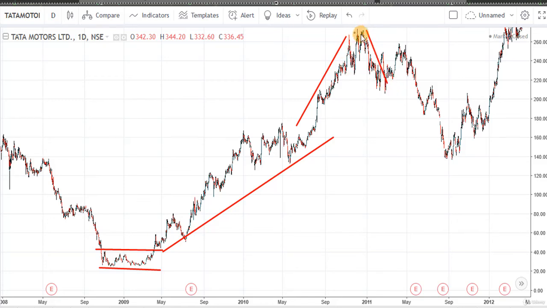Now the stock reaches the next stage, that is the consolidation phase. And when we get a breakout on the downside from this consolidation phase, then this is a distribution phase and it is the starting of the downtrend, that is stage 4. This is the downtrend stage. Again, this is the consolidation phase and we get a breakout from this phase on the upper side. This is the accumulation phase. Now we are getting a new phase, that is the uptrend, that is stage 2.